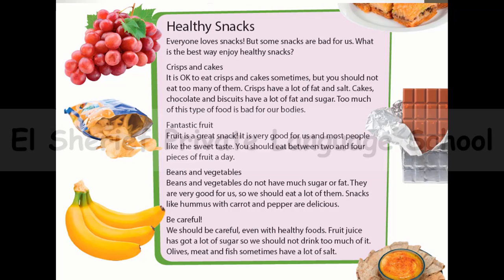And now I want to discuss this word fat. Crisps have a lot of fat and salt. Biscuits have a lot of fat and sugar. So what I mean by this fat, guys? Fat, guys, it's a solid or maybe liquid substance from animals or plants. It's treated in a kind that it becomes pure for us in cooking. We can use it in cooking. And also, guys, fat, it's a white or yellow substance in our bodies stored under our skin. Okay, so this is fat.